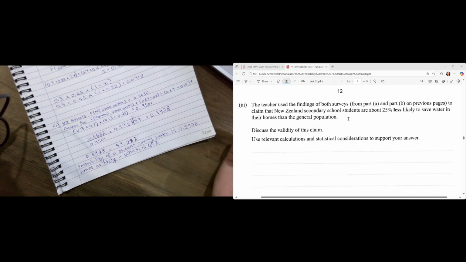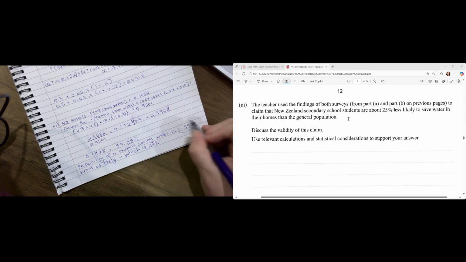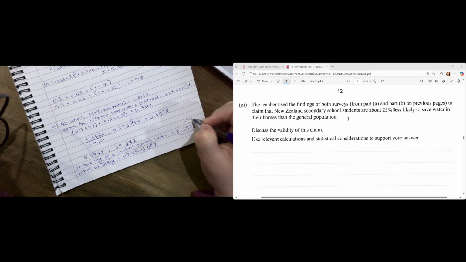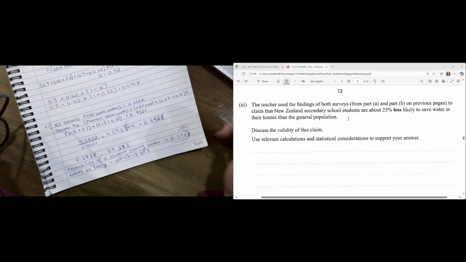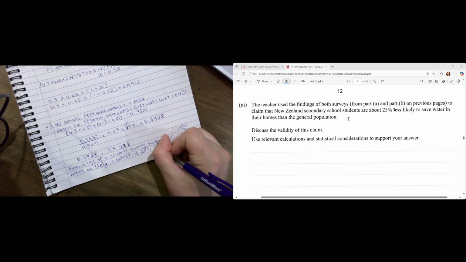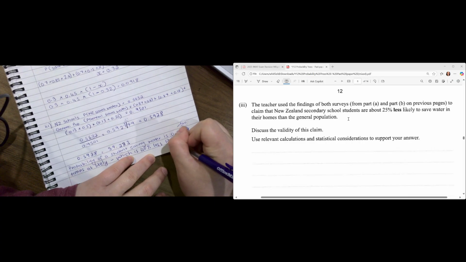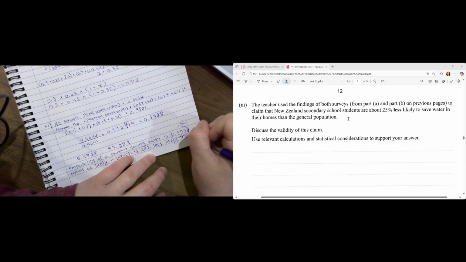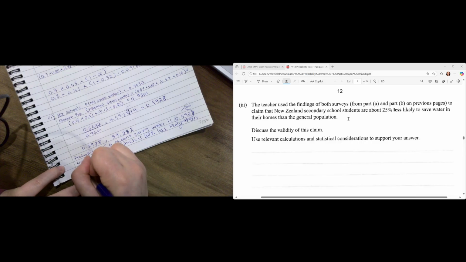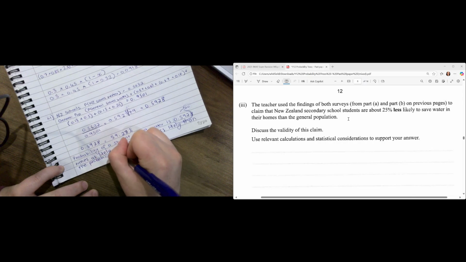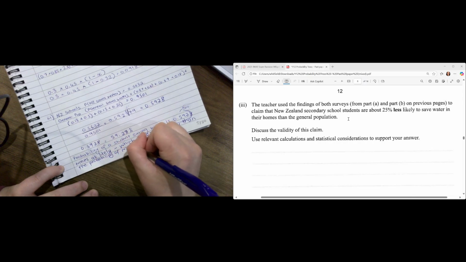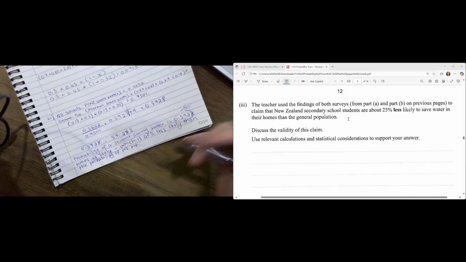40%, because they gave it to me in a percentage. So for me to get to 100 from here, I would need to add on 40, right? Or 0.4, 40%. Okay, so that's how short I am. So I'm 40% less likely than the probability of the general NZ population. I'm running out of space. Then I would say the claim is not valid.